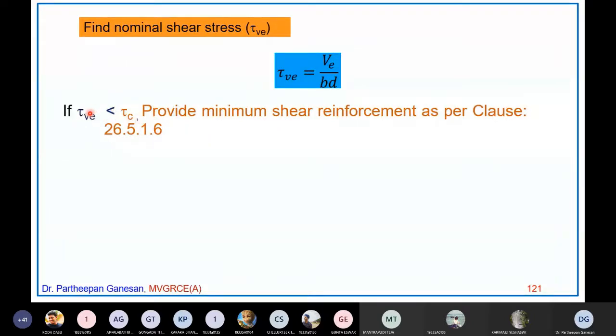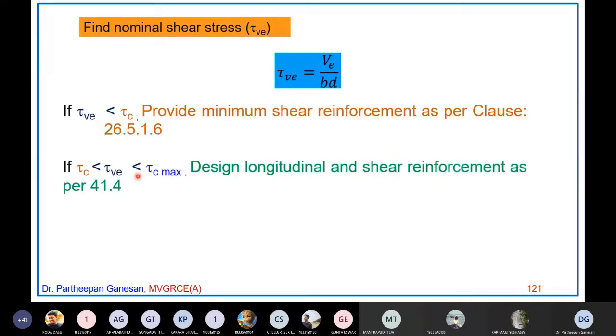If tau V is less than tau C, you will provide minimum shear reinforcement as per clause 26.5.1.6, that is ASV divided by B SV is equal to 0.4 by 0.87 fy, a formula is there. You can see it in this section. If tau V is coming out less than the design shear strength of concrete, you have to provide minimum shear reinforcement. If tau V is greater than tau C but less than tau C max, you have to design longitudinal and shear reinforcement as per 41.4.